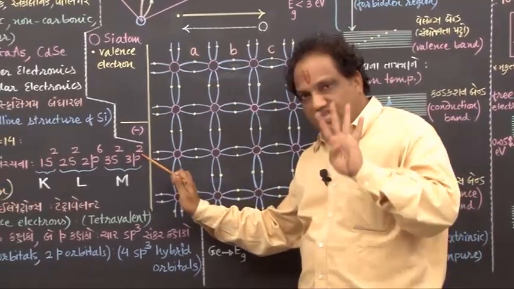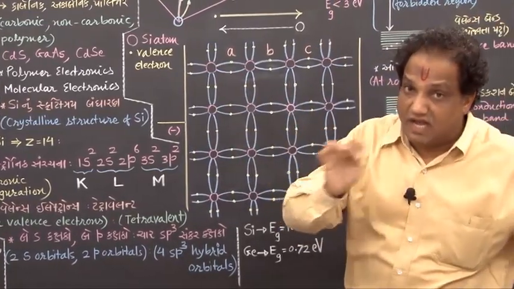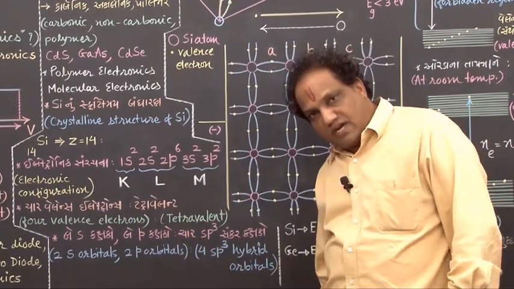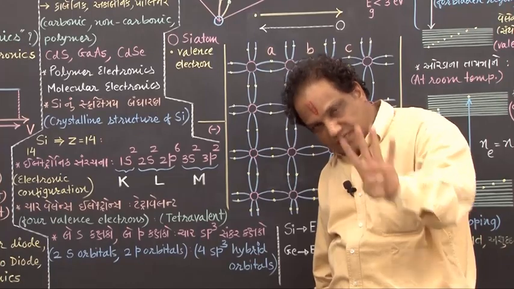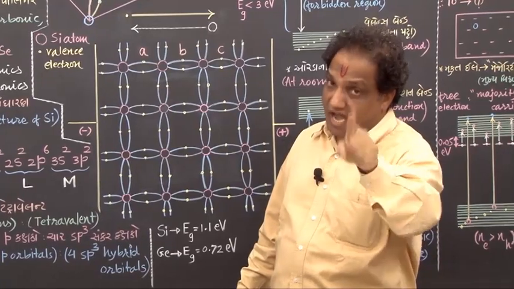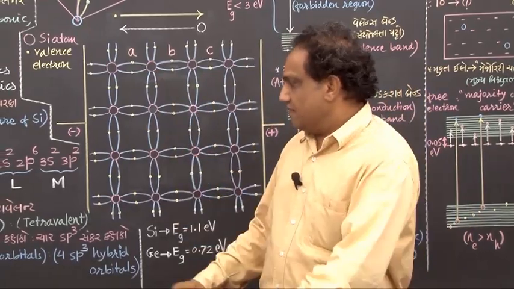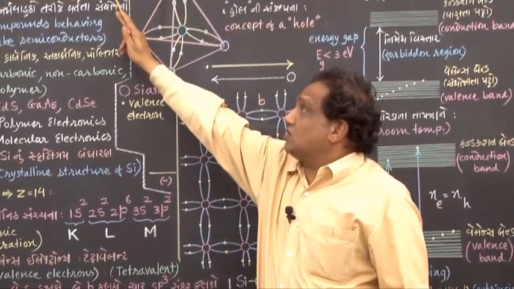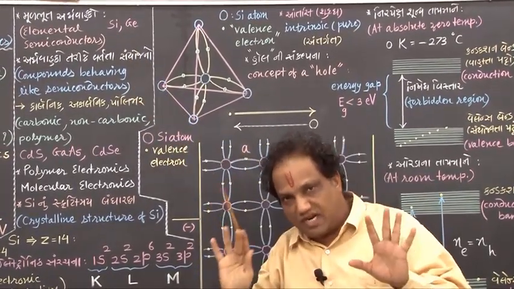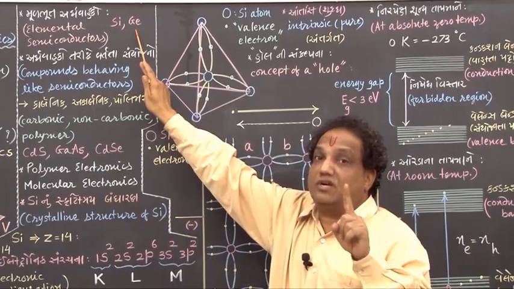Because there are 4 valence electrons in each silicon atom, we call the silicon atom tetravalent. Why tetravalent? Because it has 4 valence electrons, correct? Had it been 5 valence electrons, we would call it pentavalent; 3 valence electrons, trivalent. But 4 valence electrons, then tetravalent. Got it? Fine. Likewise, remember, germanium is also tetravalent. Silicon and germanium, both of them are tetravalent. The atomic number of silicon is 14, and the atomic number of germanium is 32.